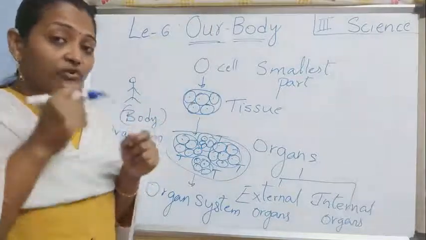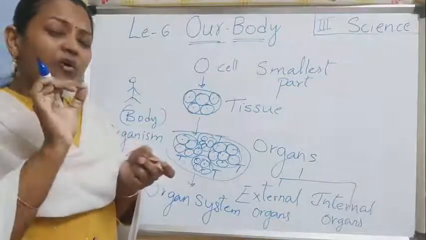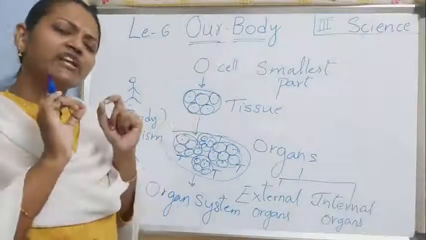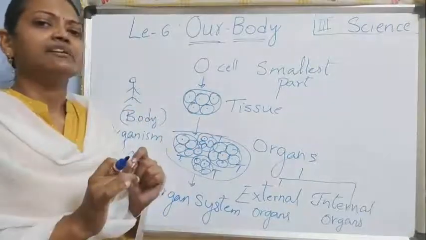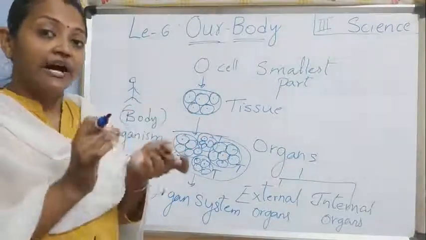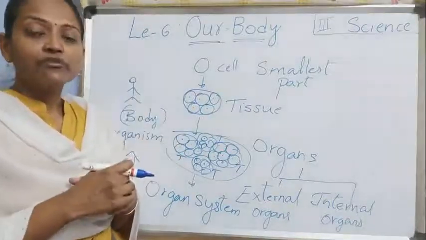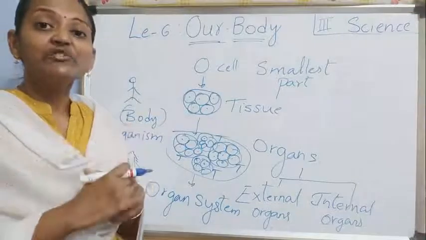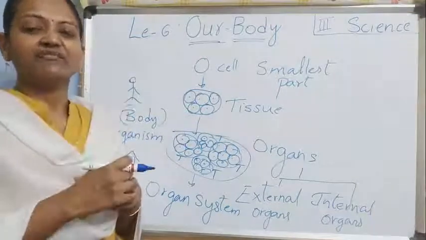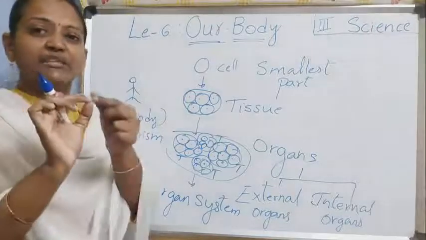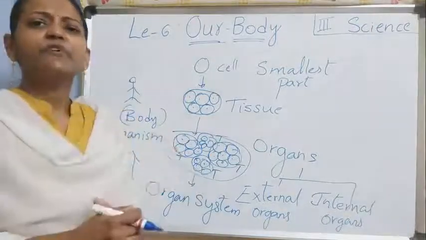With that instrument only we can see those minute cells. Minute means very small, very tiny. We can't see with our eyes, but if you take that layer and keep it under the microscope, millions of cells are there in a small layer. Even our hair, even our nails, everything is made up of cells.